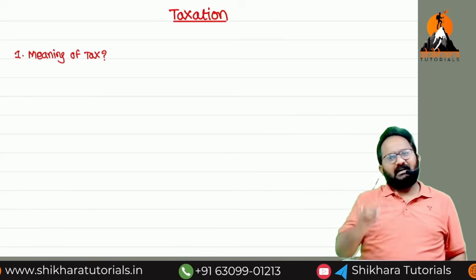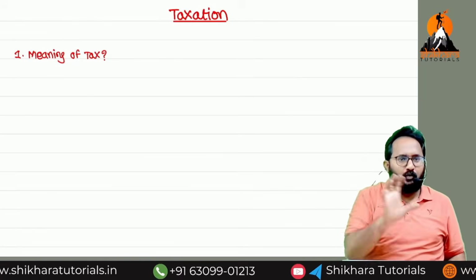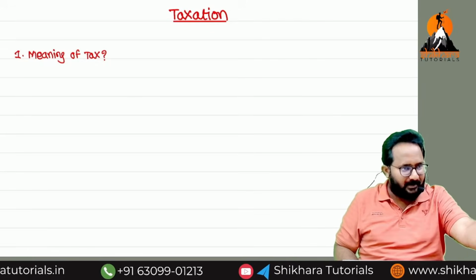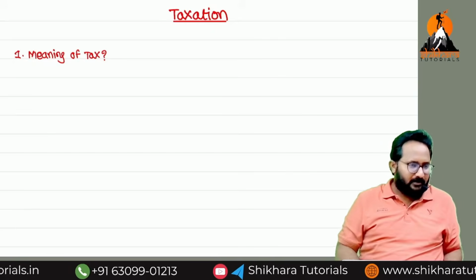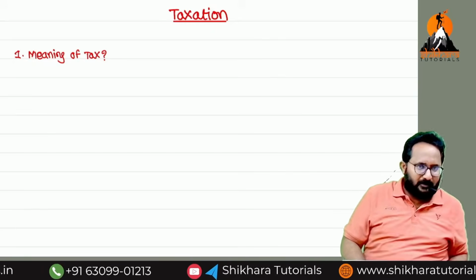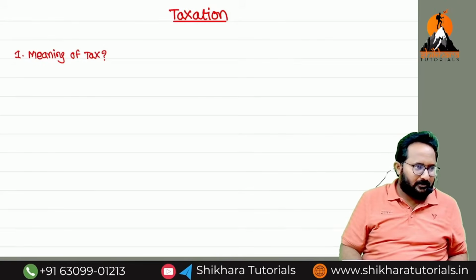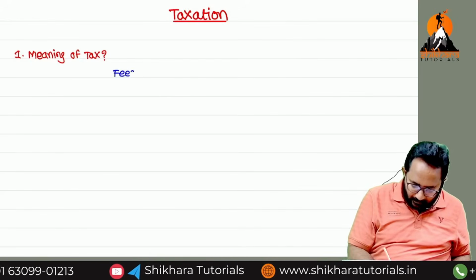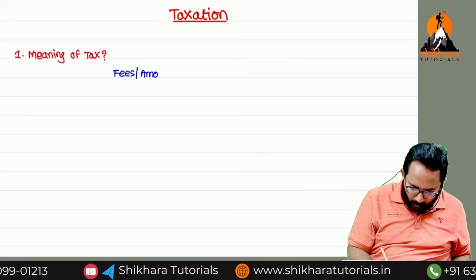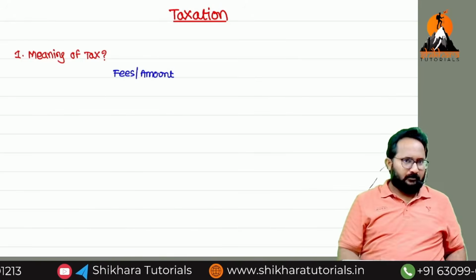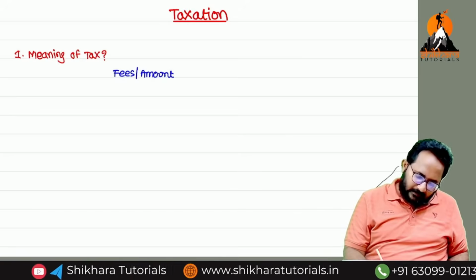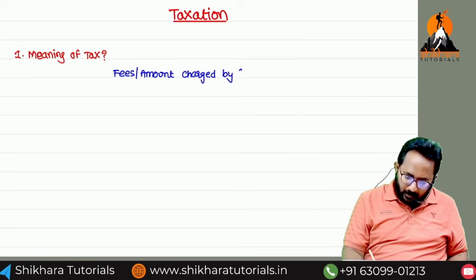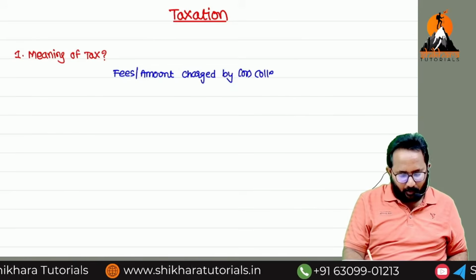What is the reason for collecting? That is a different issue. But who can collect the tax? Government can collect the tax from the public. That means I can't collect the tax. Now, tax means a fee, or we can call it an amount, charged by or collected by. Anything also you can write down, no problem.